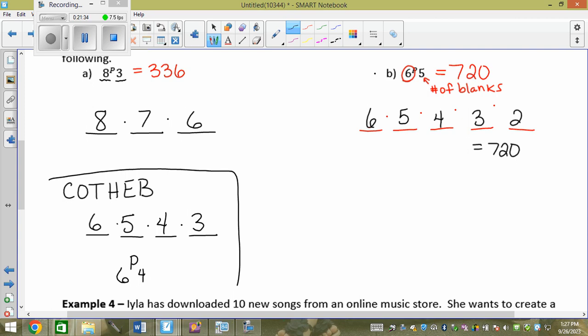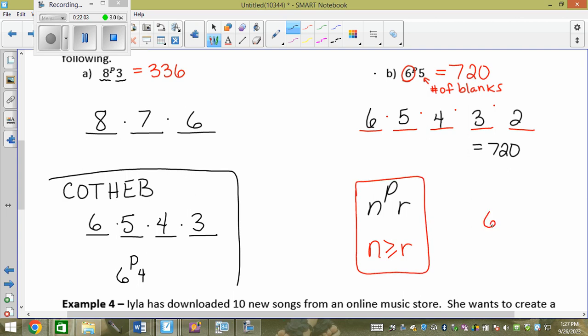Now with the P formula, if I have NPR, what does N have to be compared to R? Bigger or the same. That's exactly it. So your N has to be greater than or equal to your R. Now how does that even make sense?